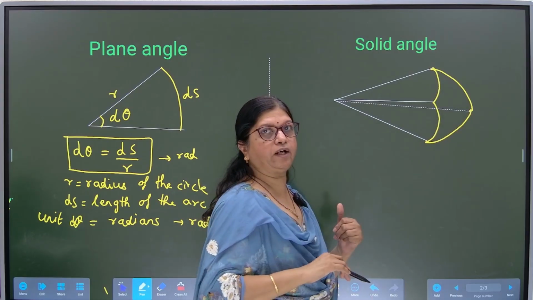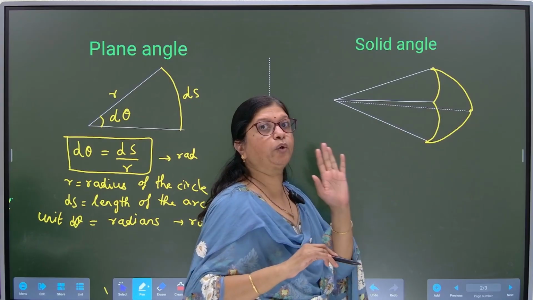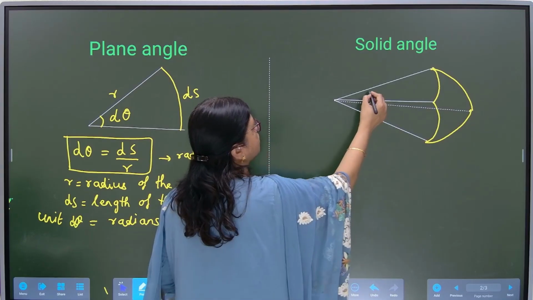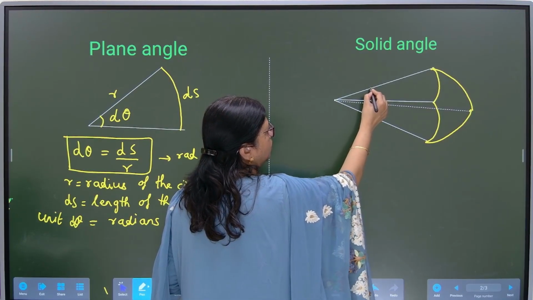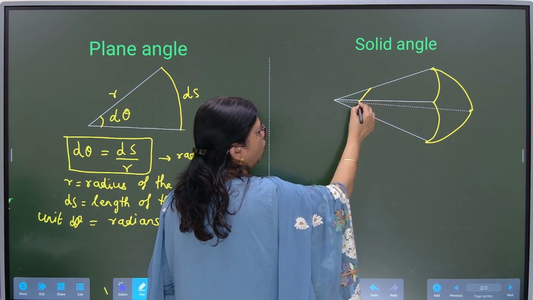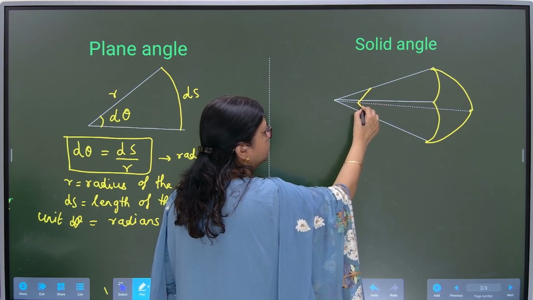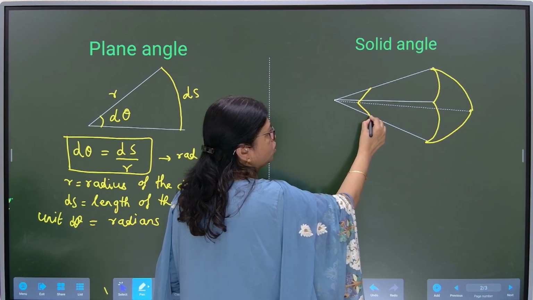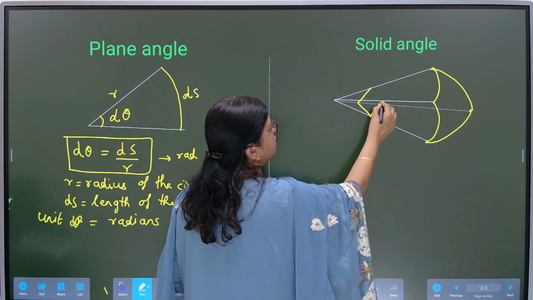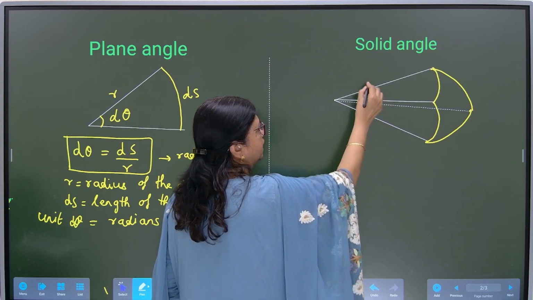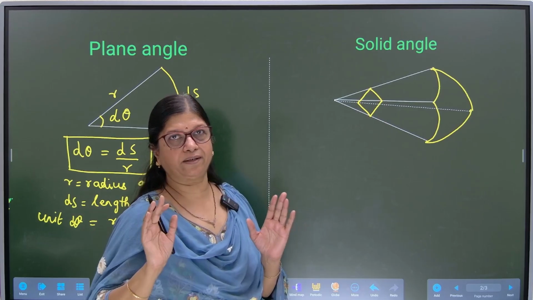Now where is the solid angle? That is our query. To draw the solid angle, start from the uppermost part, go to the dotted line, then come to the next part which is a solid line, go back to the solid line and then complete the rhombus shape or a quadrilateral.